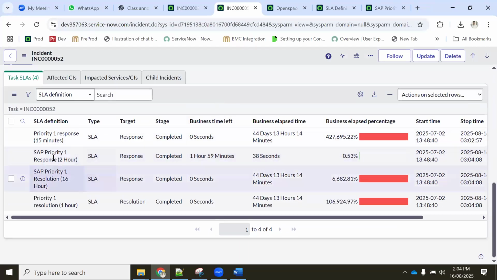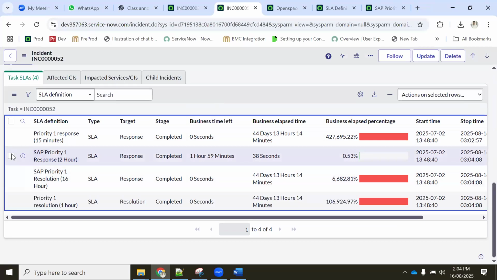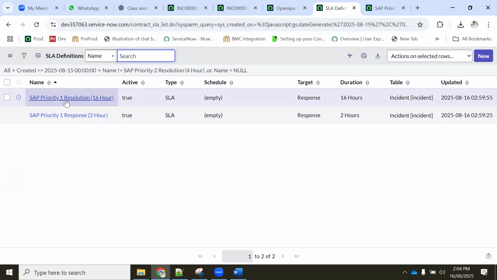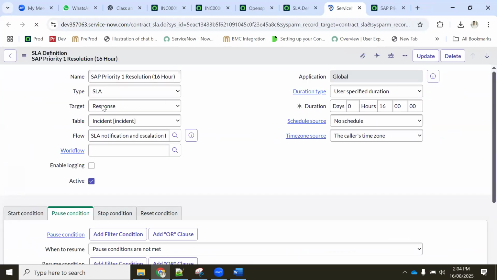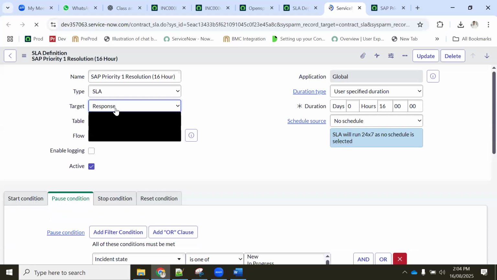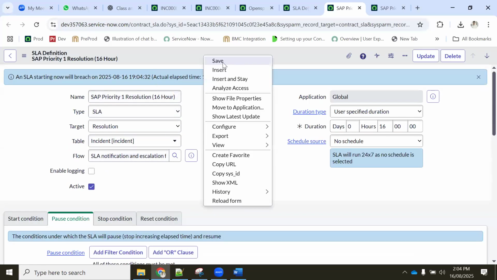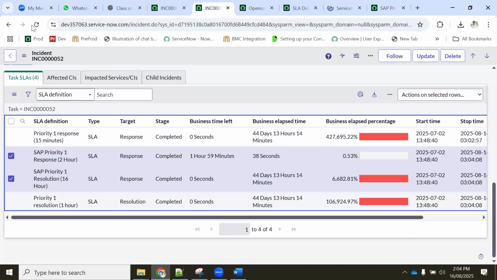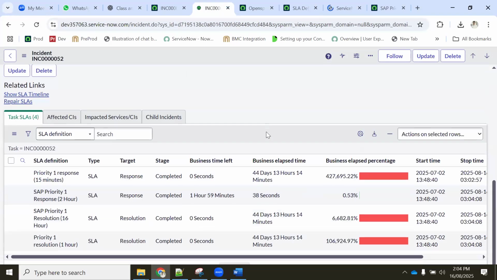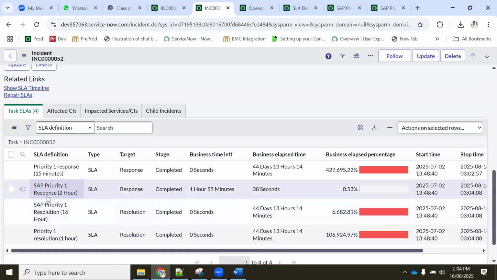Now when you close it, see, all are completed. Our two are this one and this one. So both are completed, response and resolution. We didn't tag the response and resolution while we were entering this one. So this is my resolution, this is my response. Both are completed because the ticket is closed. Okay, so I hope P1 is clear.